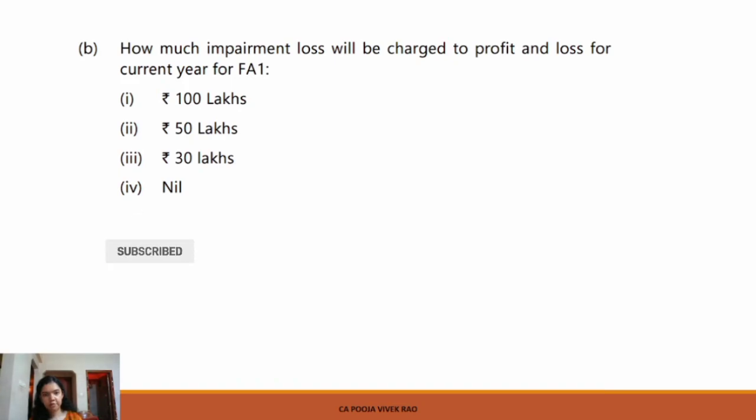Now coming to the next MCQ. How much impairment loss will be charged to the profit and loss account for the current year for FA1? Since in the current year the FA1 was revalued by rupees 20 lakhs, the impairment loss should be first reduced from the revaluation surplus before being charged to the P&L account.